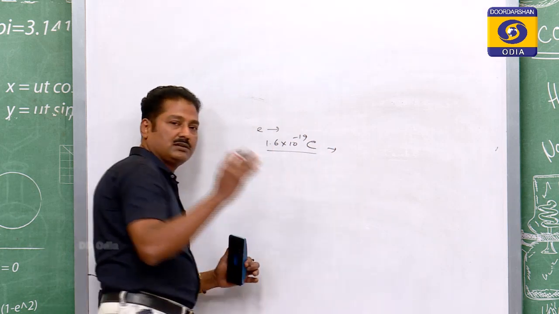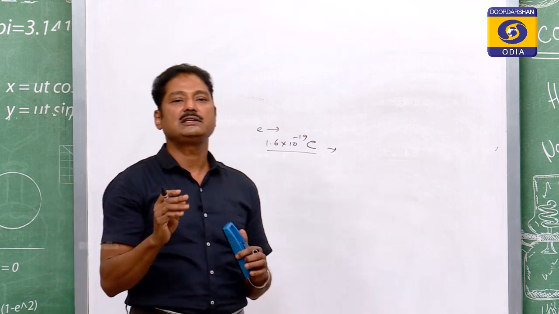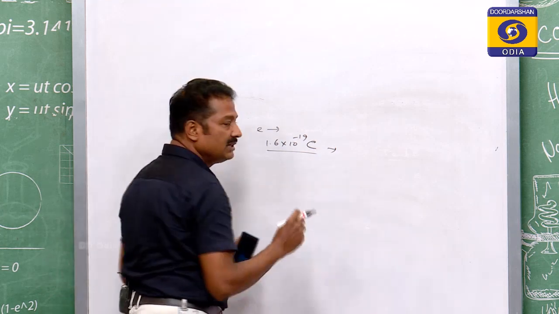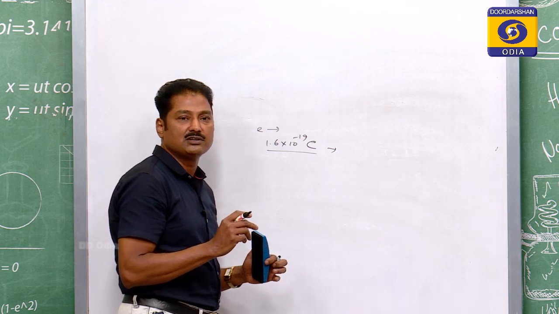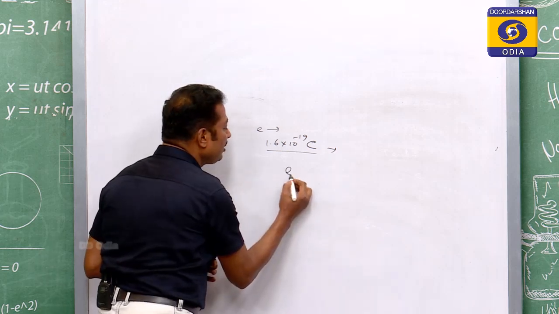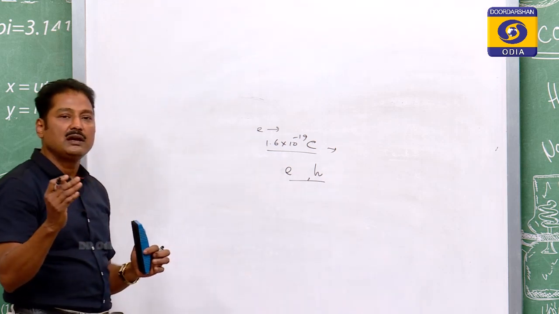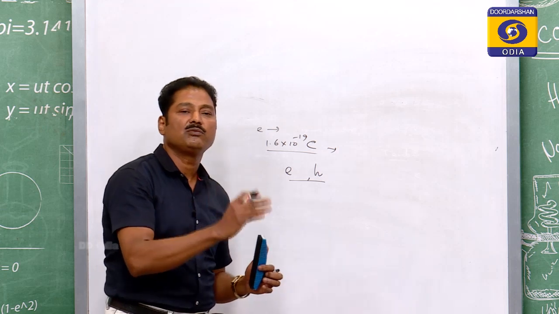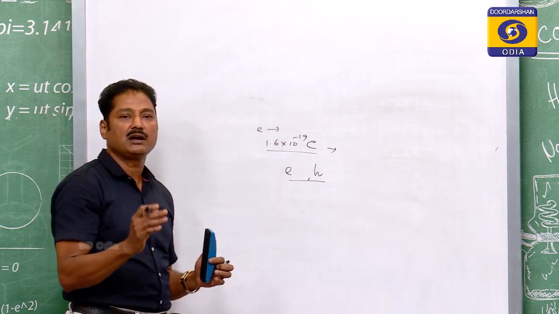This charge per unit time is known as your current. But in case of semiconductor, there are two types of charge carriers. One is electron, another is hole. So, the hole may travel from one point to another point, the electron may travel from one point to another point. Both the motion will give you the current.